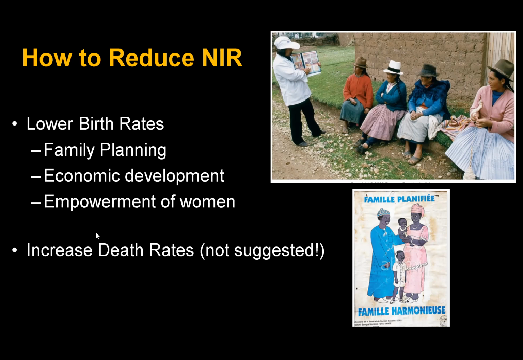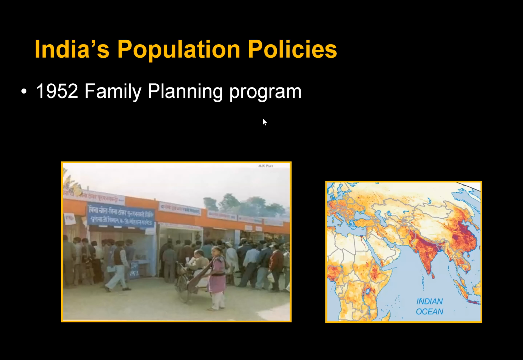And increasing death rates, I'm not suggesting that, but we are seeing some of that in sub-Saharan Africa with disease, which we'll talk about. So here's a couple of places where they did family planning policies. The first one was in 1952 after India became independent, and they started their own family planning program.